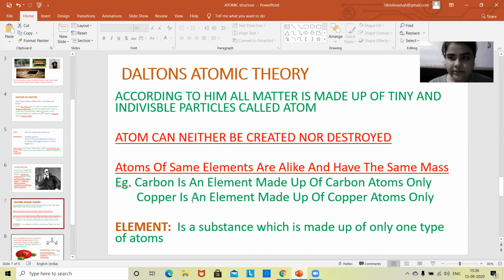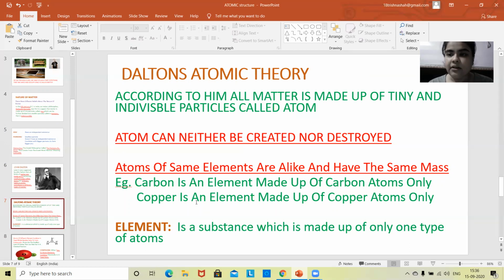See, before starting the next topic, I want you to understand a simple concept of element. What is an element? You must have heard in your previous classes. An element is a simple substance which cannot be further broken down, and it is made up of atoms. According to Dalton, atoms of the same element are alike. It means they are identical and they have similar chemical properties.